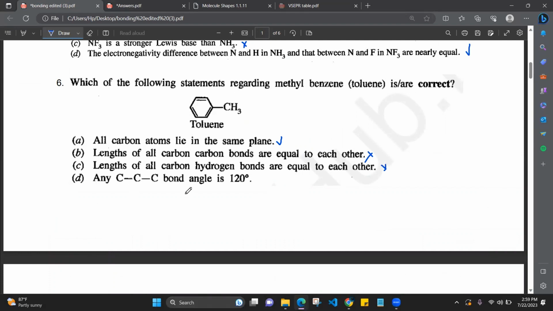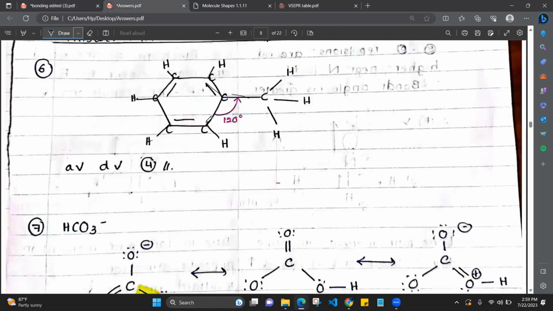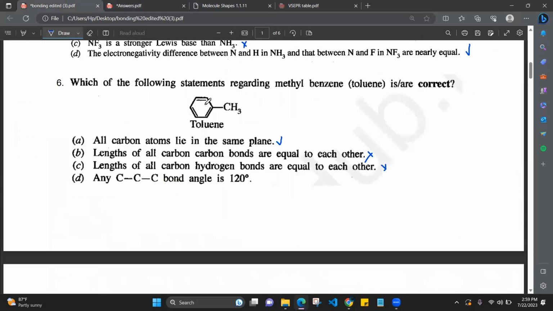Any carbon-carbon-carbon bond angle is 120. Obviously the ring ones have 120, so what we'll check is these three. These three will have 120. Why? It is trigonal planar, and trigonal planar means bond angle is 120. So any carbon-carbon-carbon bond angle is 120. It's a correct statement. A and D correct means answer number 4.